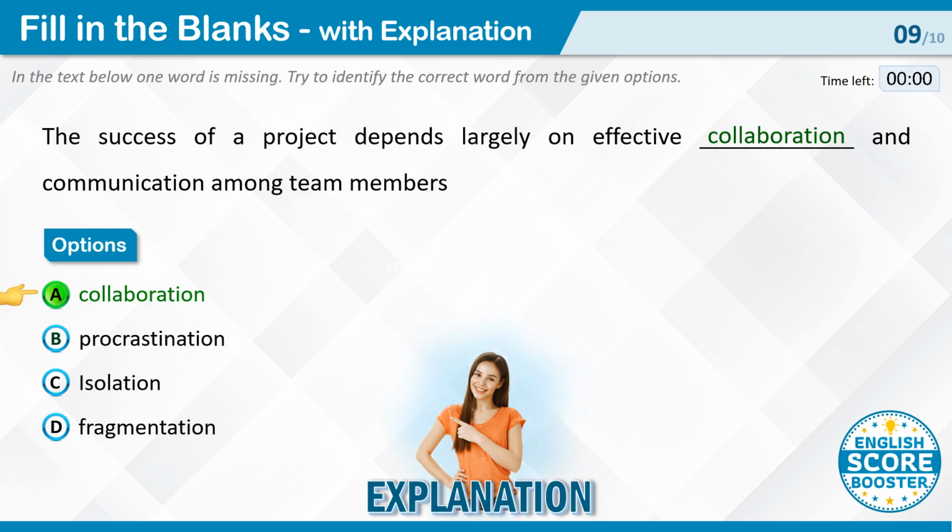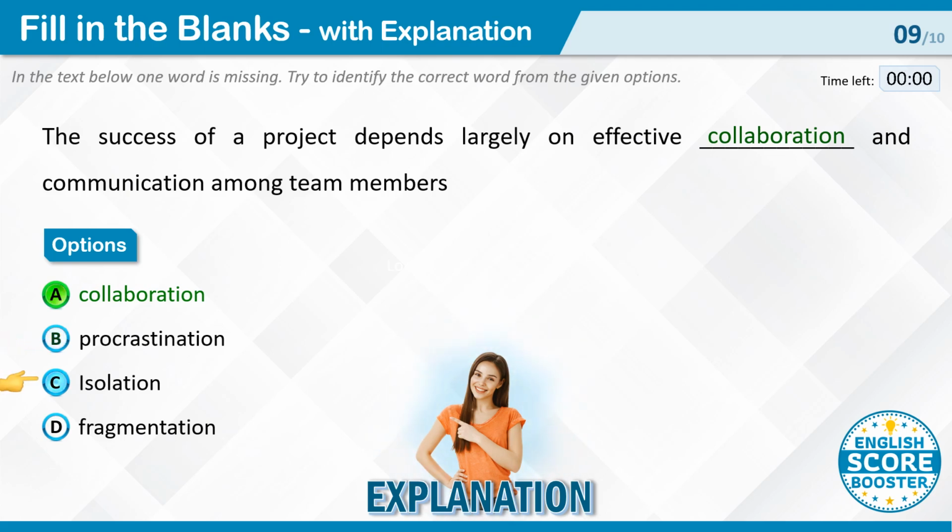Collaboration. This option is correct because it refers to people working together towards a common goal, which fits well in the context of the sentence, where the success of a project depends on effective teamwork. Procrastination. This option is incorrect as it means delaying or postponing tasks, and it doesn't align with the idea of active and effective participation required for the success of a project.